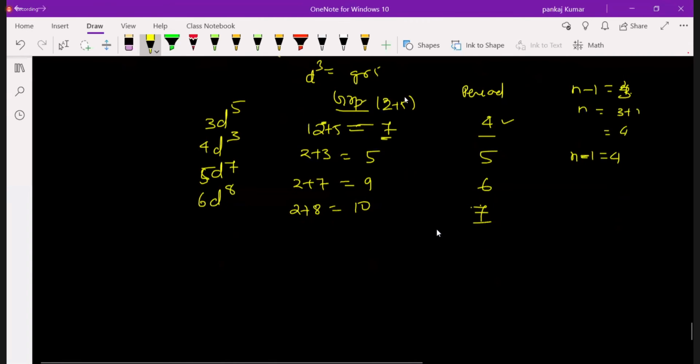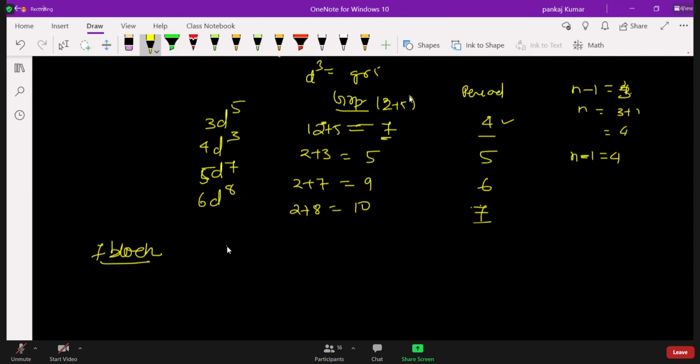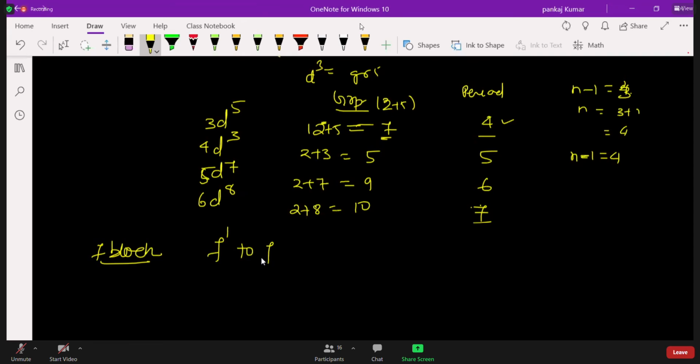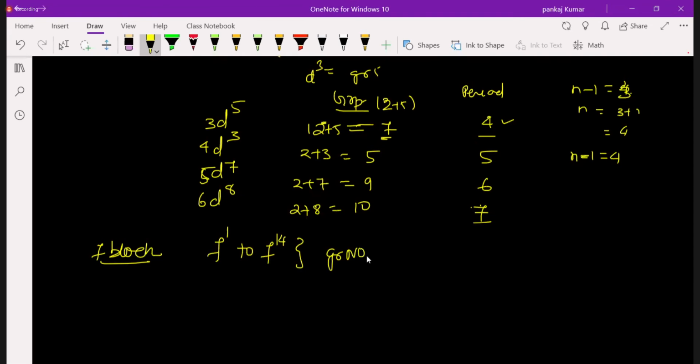Okay, and for the F block, how can we write this one? For the F block, elements start from F1 to F14, but all belong to group number 3 only.